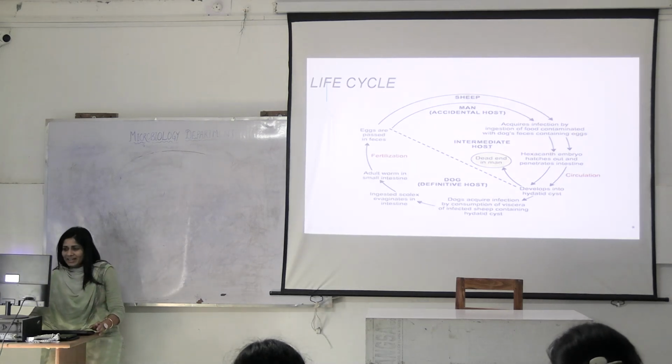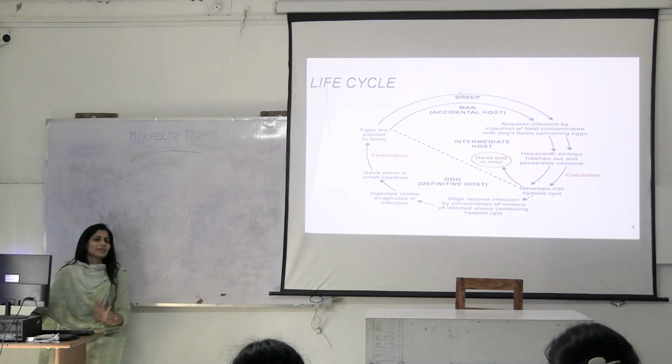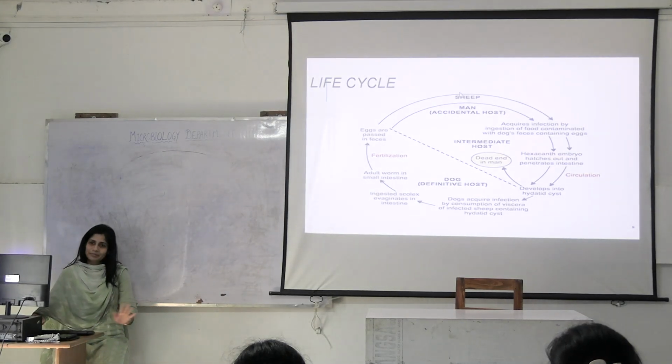Man has become a dead end host because none of these two animals is eating man. Understood? Okay?